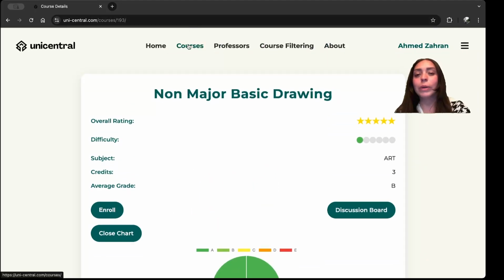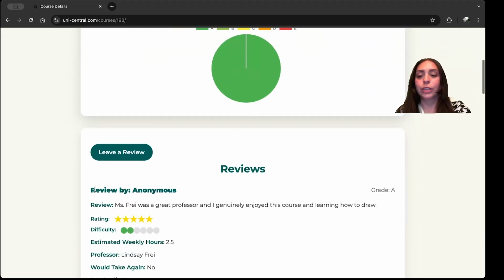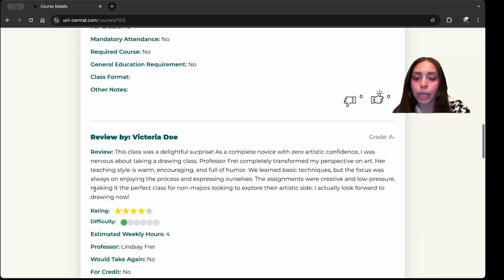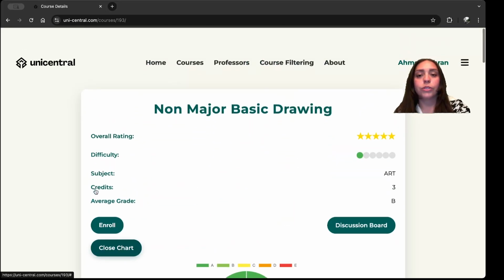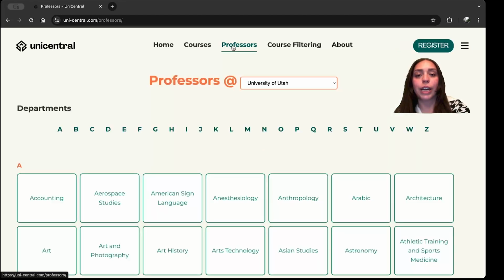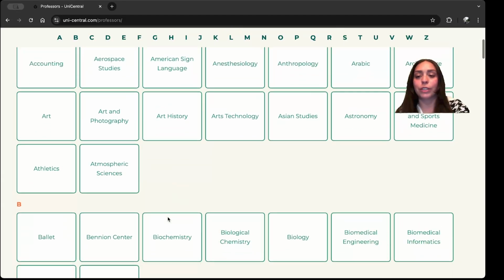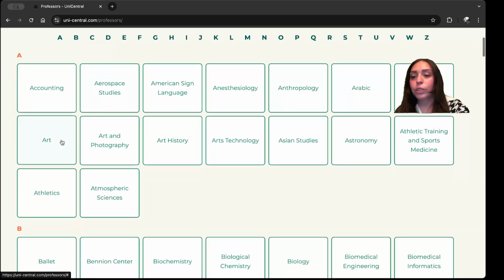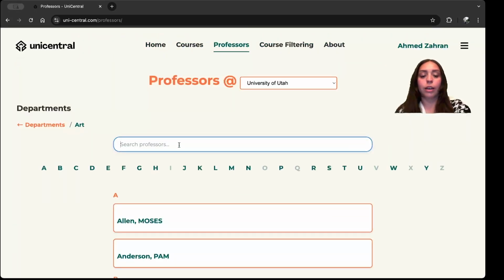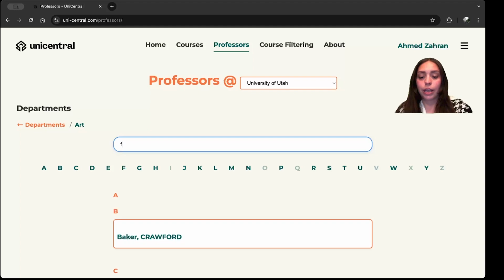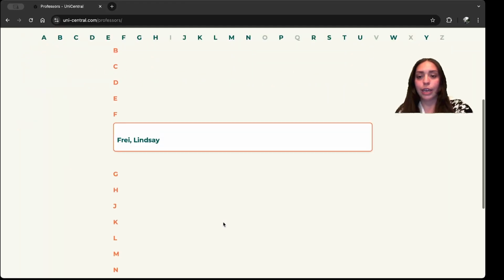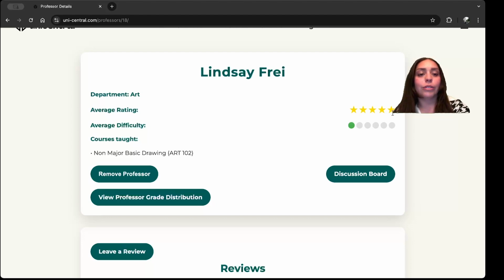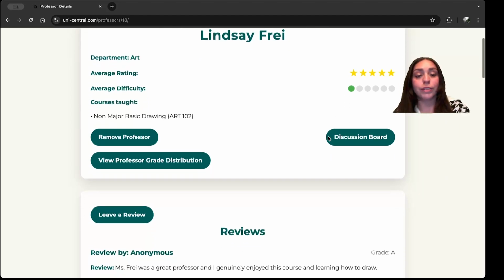Now, I want to know a little bit more about the professors. So far, it looks like the professor who's gotten the most ratings is Lindsay Frey. So I'm going to scroll down and find her professor detail page inside of the professors tab. I'm going to scroll to art and search up Lindsay Frey, and we'll find her down here. Okay. Now she also has 5 stars and 1 out of 6 difficulty.